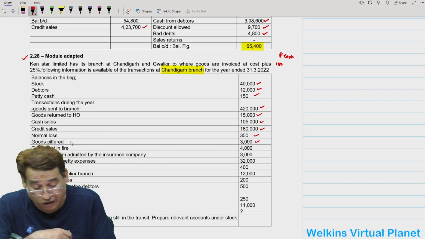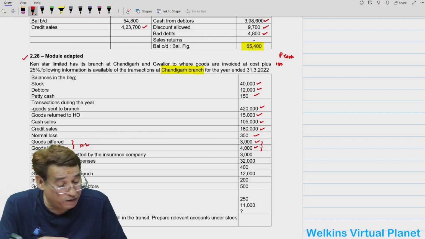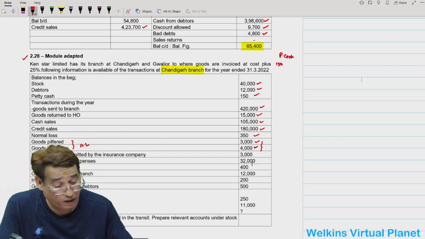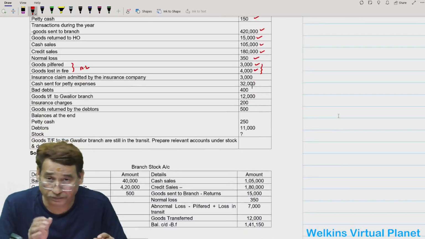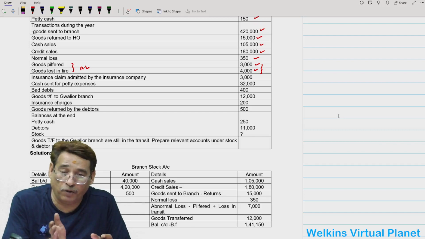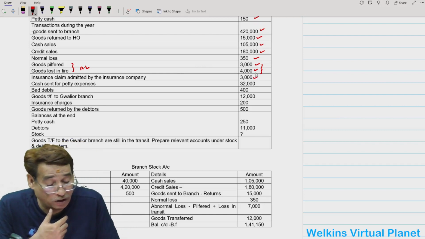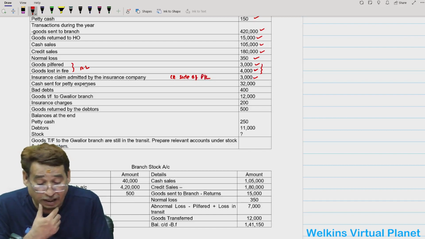Goods pilfered and goods lost in fire, both these items should be treated as abnormal loss. Correct? You can directly take abnormal loss, 3,000 plus 4,000, 7,000, towards the credit side of branch stock account, and then take the loading to the debit side of branch adjustment account. Abnormal loss at cost, you simply debit it to your profit and loss account. Insurance claim admitted, take it to the credit side of P&L.